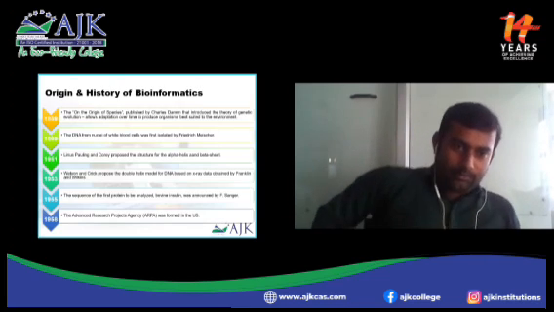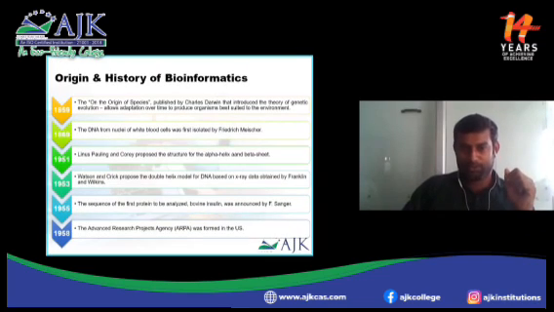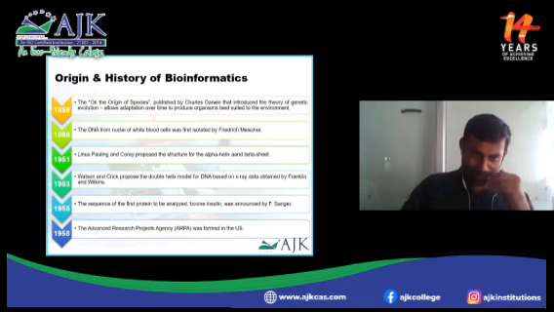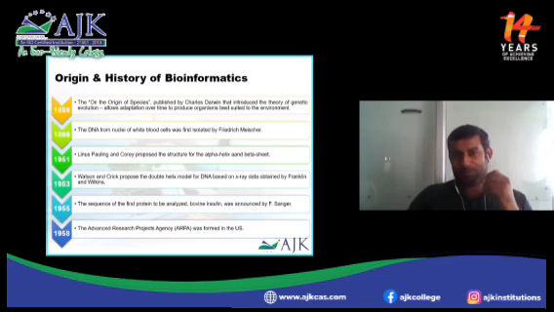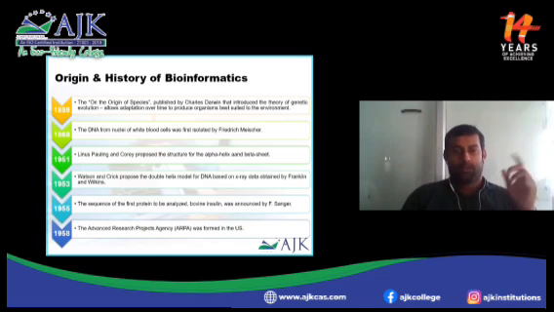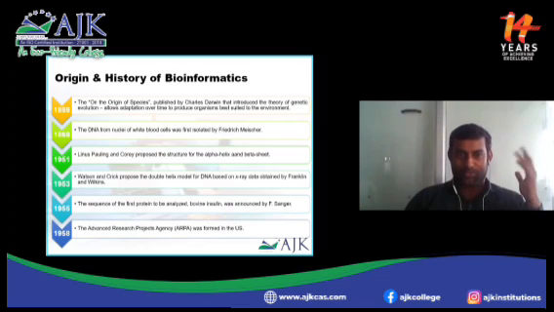Then history, as I said, right? The term was coined in the 1970s, but I started the timeline from 1859, the Origin of Species published by Charles Darwin. From that era itself, the history of bioinformatics started, because we got information or data from 1859. The DNA from nuclei of white blood cells was identified by Miescher in 69. In 51, Pauling and Corey proposed the alpha helix and beta sheets, the secondary structure of protein.